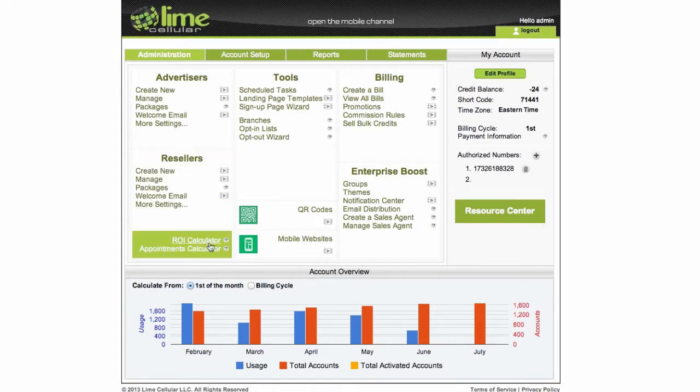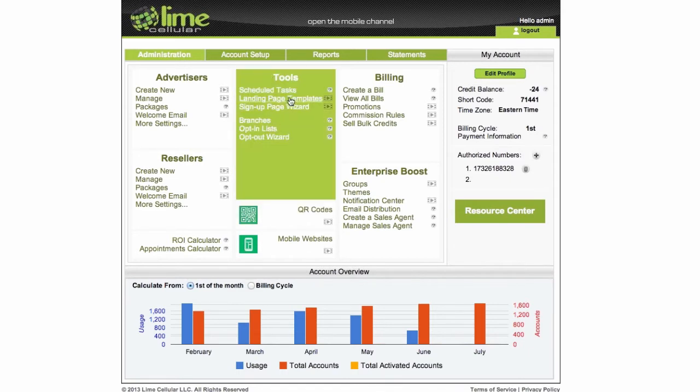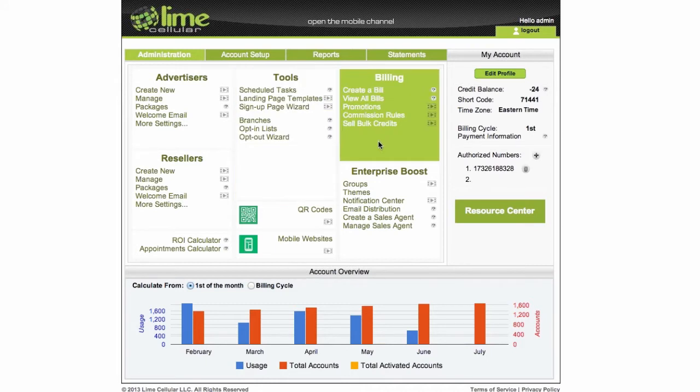We have the calculators here that you already know about in a separate panel. We have the mobile sites here with QR codes. So these are the marketing features for the admin dashboard. Then we have the tools with landing pages and everything under tools. And then we have the billing. As we know, it's a separate module, so it's all under one panel.